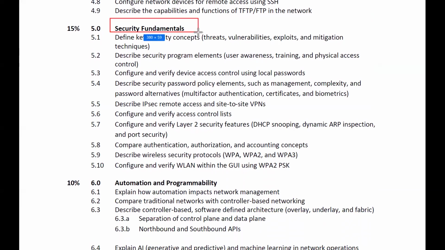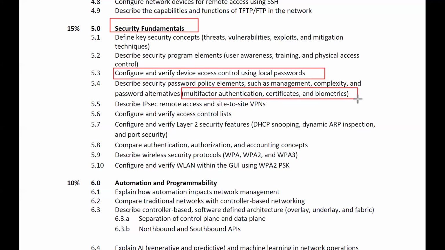So security fundamentals depends upon key security concepts like threats, vulnerabilities, exploits, and mitigation techniques. Describe user awareness, training, and physical access control. Then configure and verify access control using what? Local passwords, like we'll be doing here: enable password, login passwords, enable secret passwords, all these different methods to secure our devices. Then it says describe security password policy elements such as management, complexity, and here we have multi-factor authentication, certificates, biometrics.